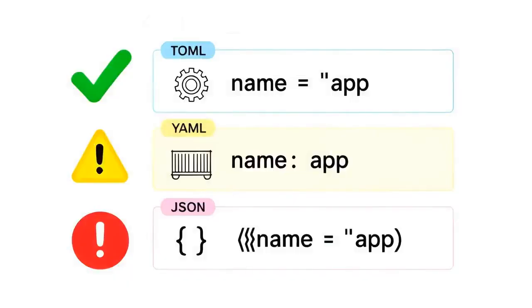On readability, TOML stays clean and flat with simple key equals value pairs. YAML leans on indentation and colons, which reads naturally but breaks if a single space is wrong. JSON wraps everything in braces and demands quotes on every string.